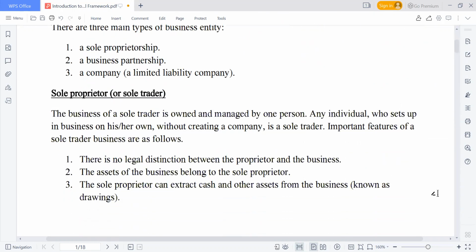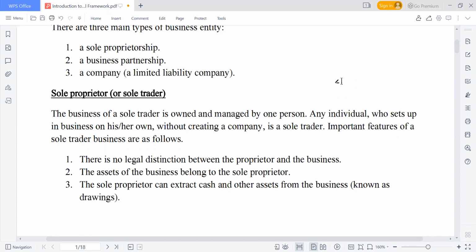From the word sole proprietorship, I'm very sure this is not the first time that everyone listening to me now has heard about this word. I'm just making that assumption. A sole proprietorship is a business organization that is conducted and managed by one individual, and the ownership is not separated from the business.